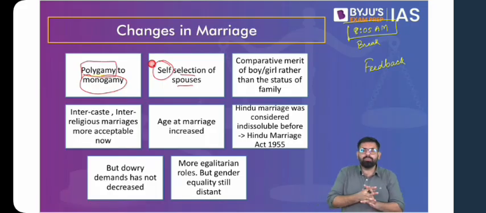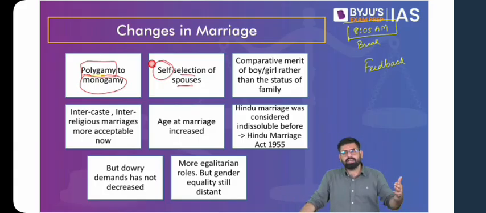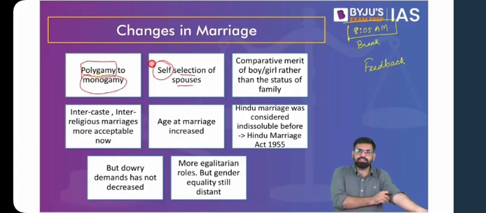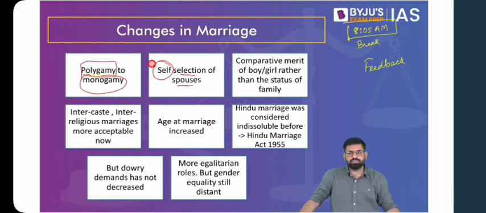For instance, if we talk about arranged marriages today as well, we see that the girl and the boy are made to meet each other. They discuss, they talk to each other, they talk about various aspects of life. How do they want to see the career in the future? How do they want to live together, etc.? And now, basis that, they decide whether they want to marry or not, which is different as compared to how the practice was done previously. Then comparative merit of boy and girl rather than status of the family.